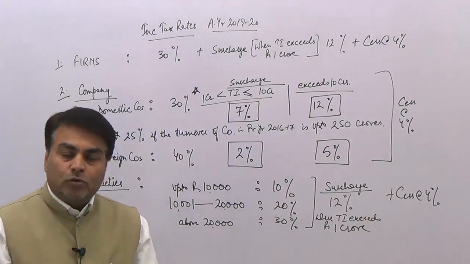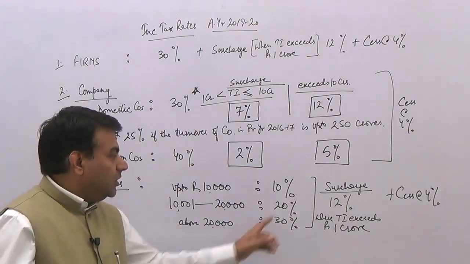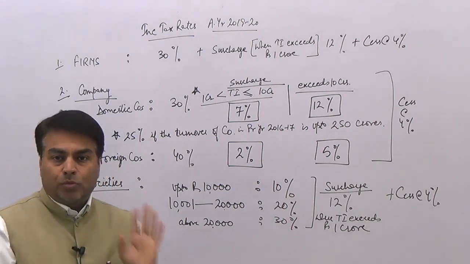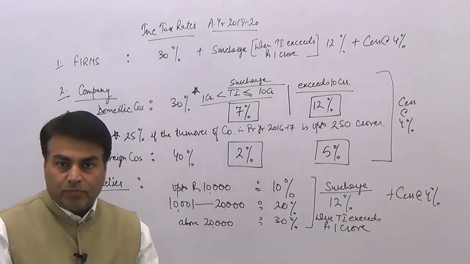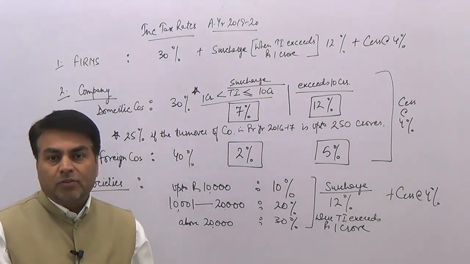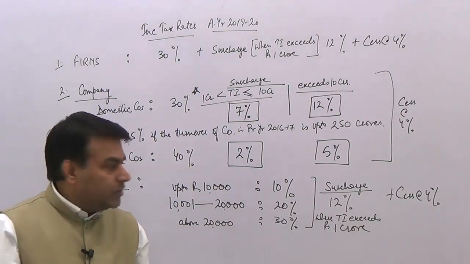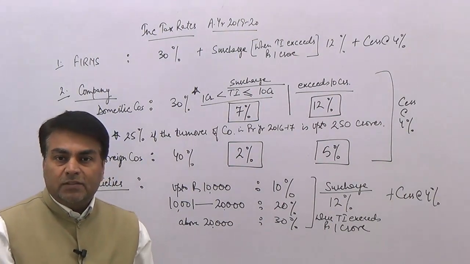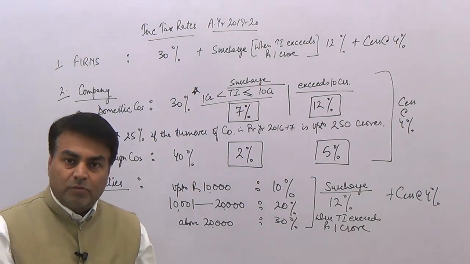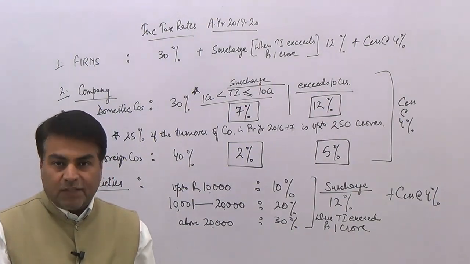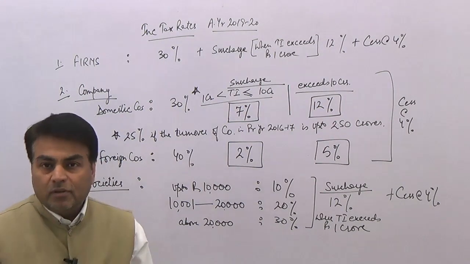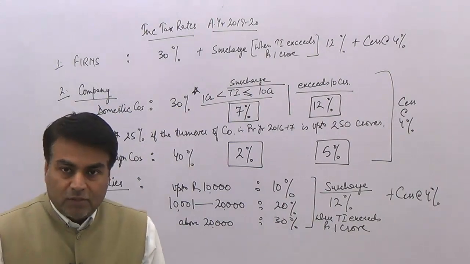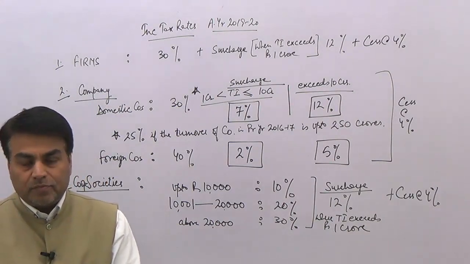The cooperative society would also have to pay surcharge. The rate of surcharge in case of cooperative society is 12% when their income exceeds 1 crore. So up to the income of 1 crore, again the cooperative societies don't have to pay any surcharge. The surcharge would be applicable at the rate of 12% only when the income of the cooperative society exceeds 1 crore. Further, yes, you would also apply cess, again at the same rate, 4%. So in this session we discussed the income tax rates for entities other than individuals.